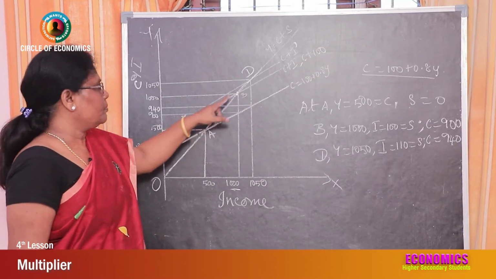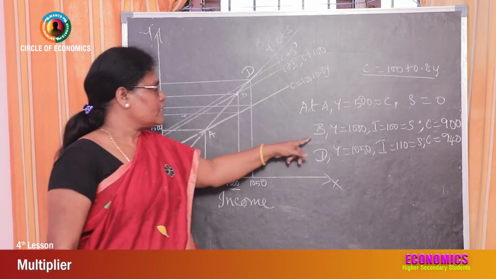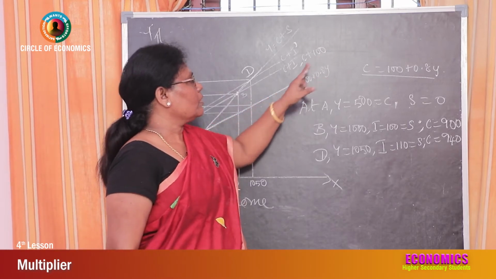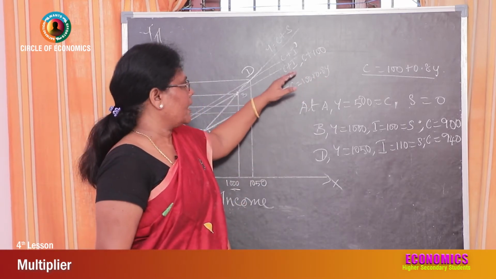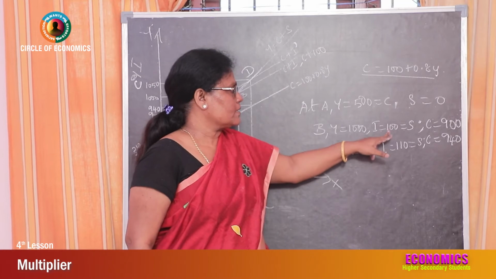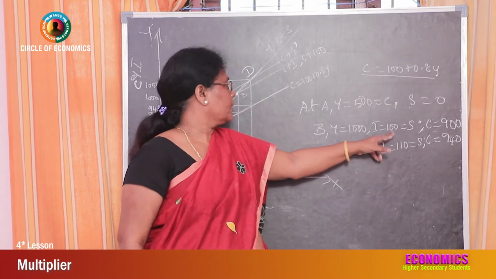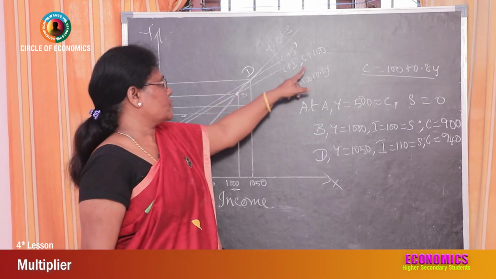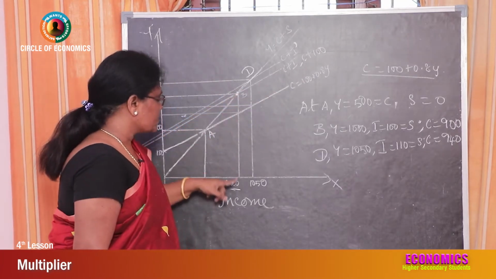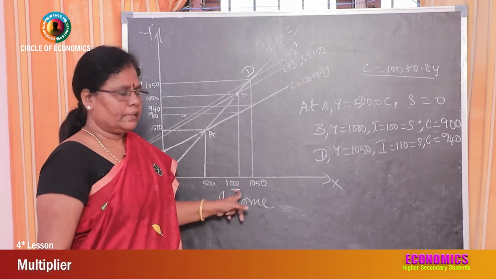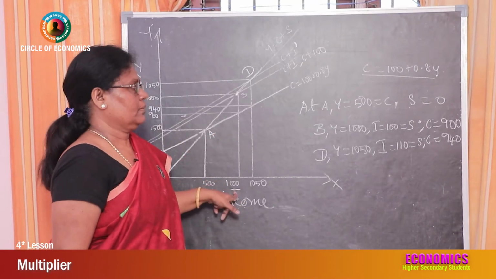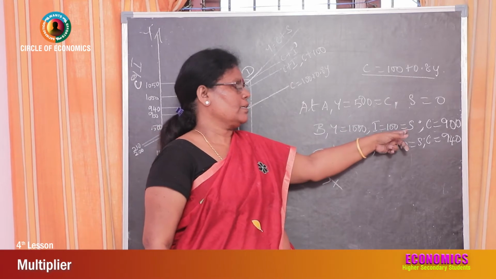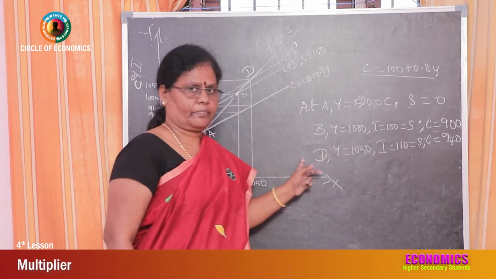Now at point B, what happened? Investment has been increased to 100. That is C plus I, that is, investment is equal to 100. And at this point, when investment increases to 100, income is 1000. If investment is equal to 100, saving is also equal to 100.